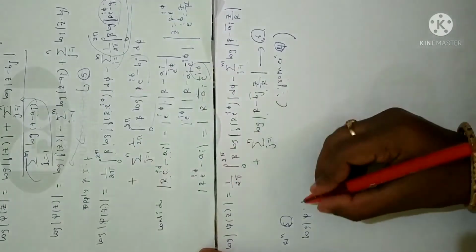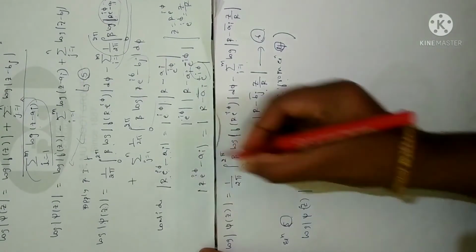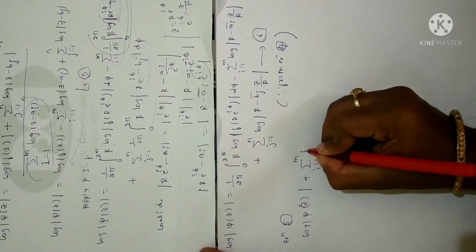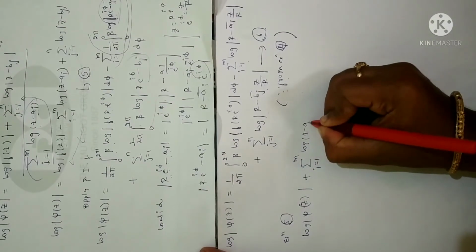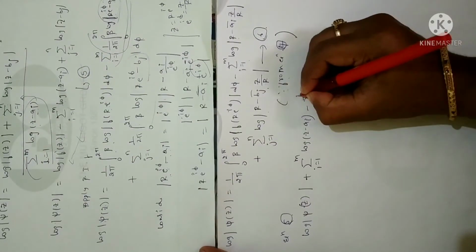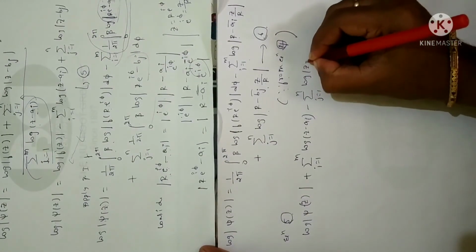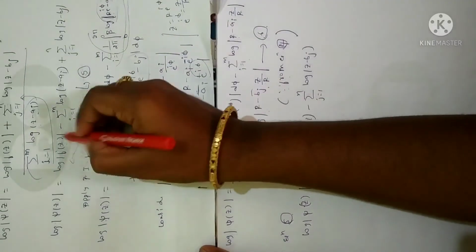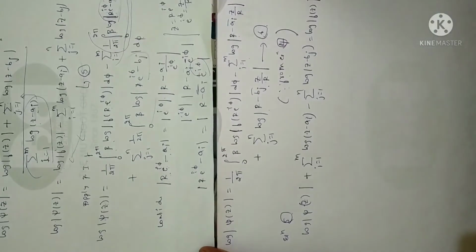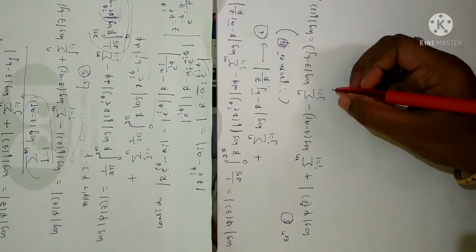So log of psi of z as it is. When you shift this, you will get plus summation i is equal to 1 to m logarithm of z minus ai. Now you shift this, you will get minus summation j is equal to 1 to n logarithm of z minus bj, which is equal to logarithm of f of z. Clear? After shifting the terms, this is what you have.